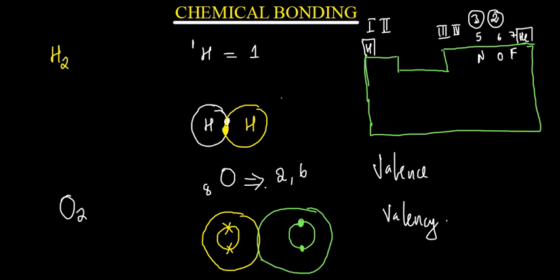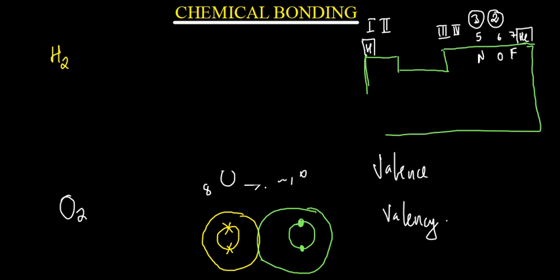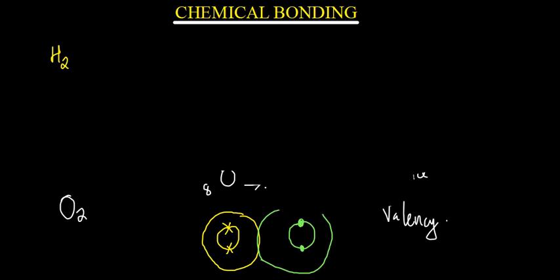And then those in group 5 have a valence of 3, they can form three bonds. Those in group 4 have a valence of 4, they can form up to 4 bonds if reacting with themselves, like when a carbon reacts with itself. So already this tells you oxygen is in group 6.